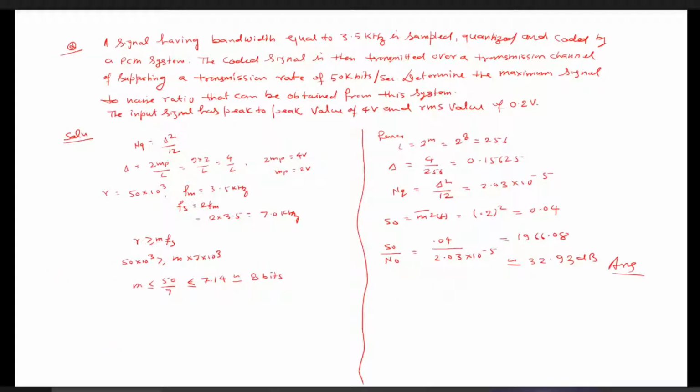So, moving in a similar way, let us solve one or two problems, then we will switch to the next topic. Our question is: a signal having a bandwidth of 3.5 kHz, that is, the maximum frequency of the message signal is 3.5 kHz, is sampled, quantized, and coded by a PCM system. The coded signal is then transmitted over a transmission channel supporting a transmission rate of 50 kilobits per second. That is the transmission rate R, which is given as 50 kilobits per second.